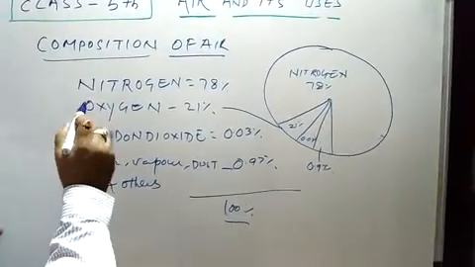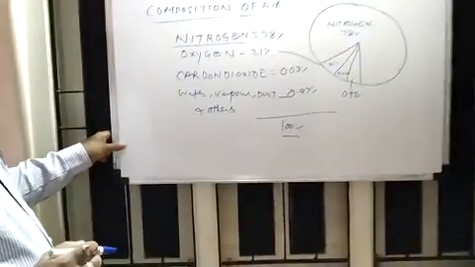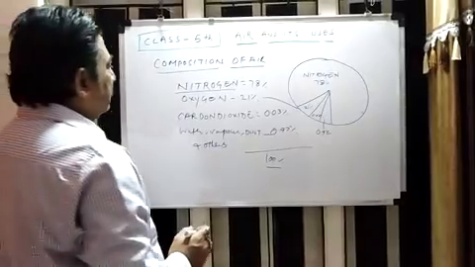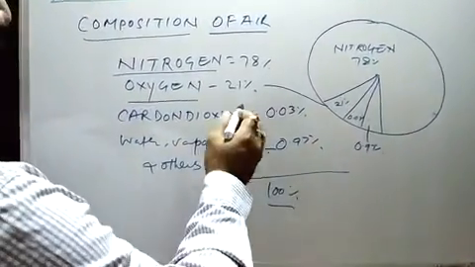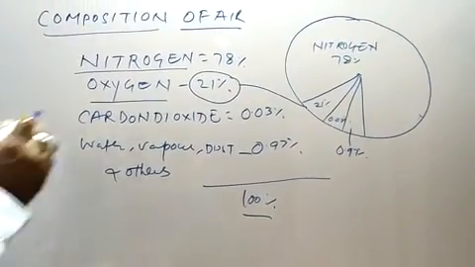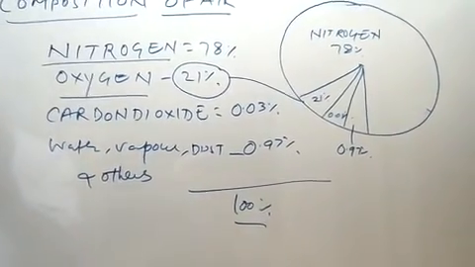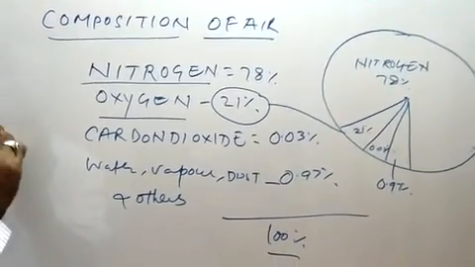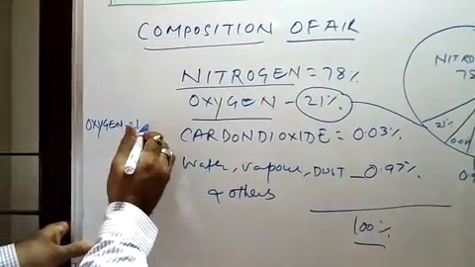That's why we are saying nitrogen percentage is very high in air, and nitrogen is very important for us, and oxygen 21%. Once the percentage of oxygen increases, it will benefit us.